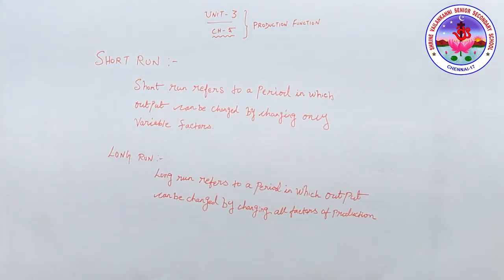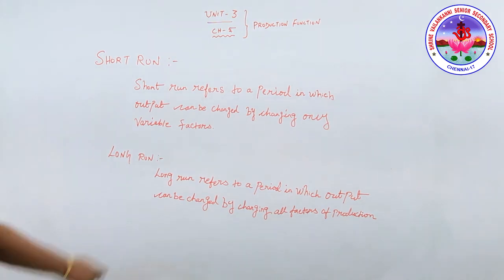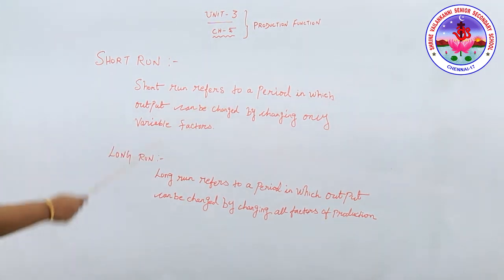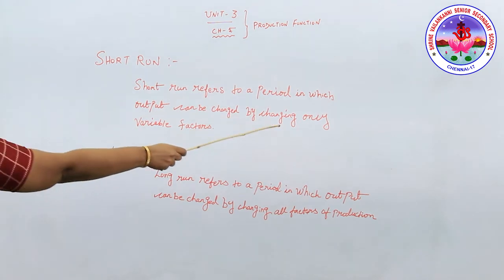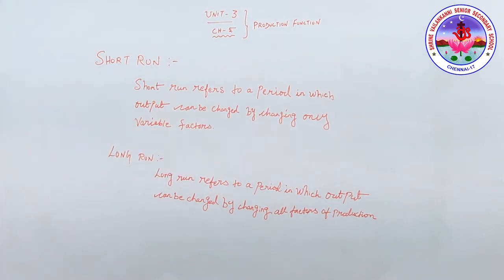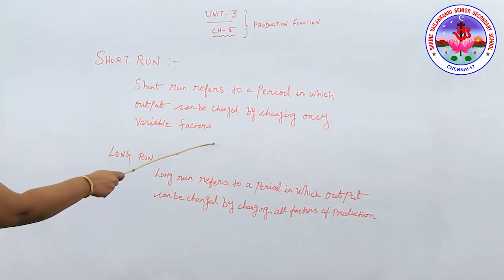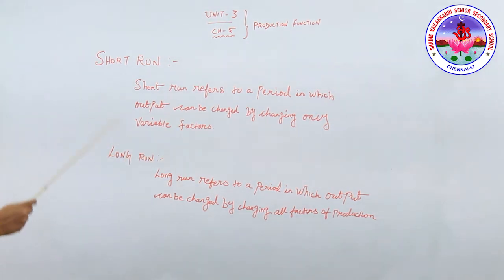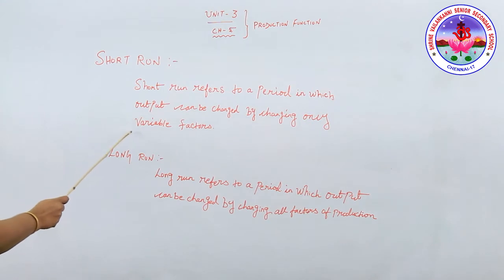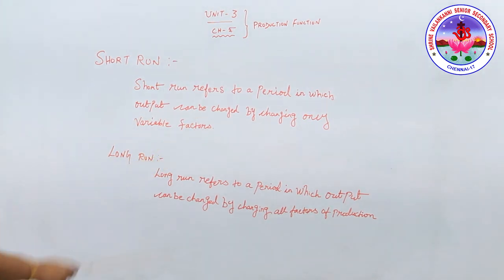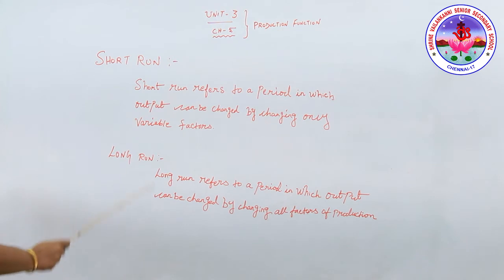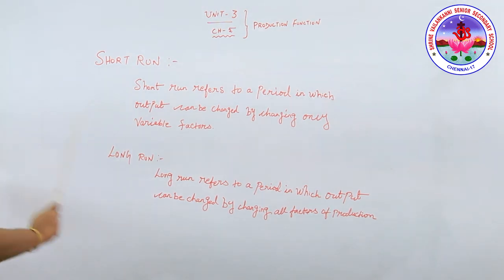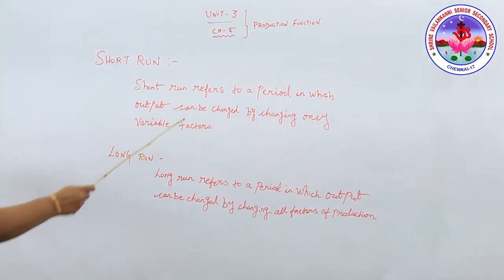Now, let's move on to short run and long run. What is meant by short run? It refers to a period in which the output can be changed by changing only variable factors. Already we have discussed what variable factors are. I gave you examples like casual labor, fuel, materials, etc. So if you want to change the output, we can change only the variable factors alone. We cannot change the fixed inputs like plant, machinery, buildings, etc. So we are calling it the short run.